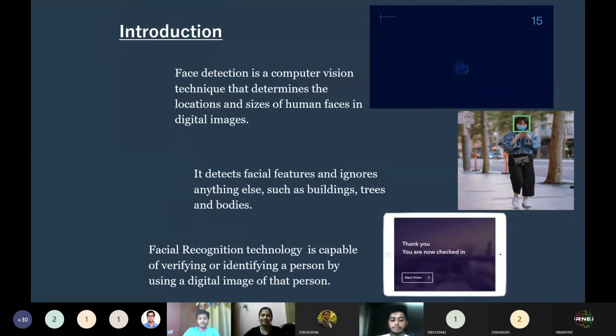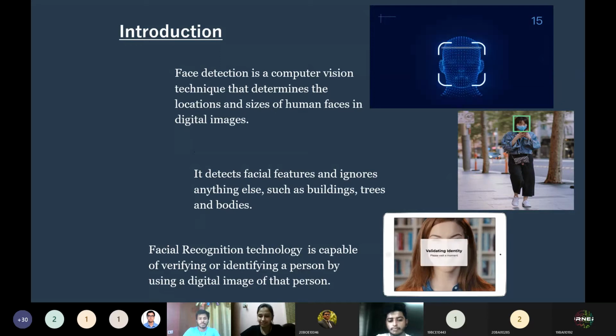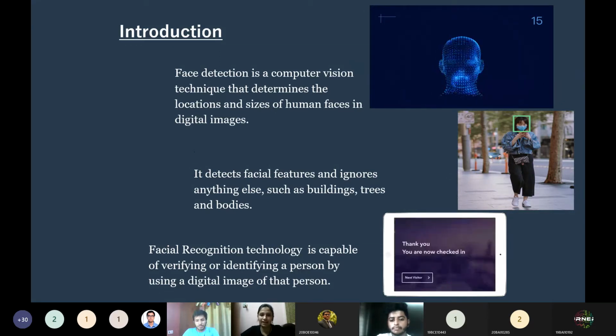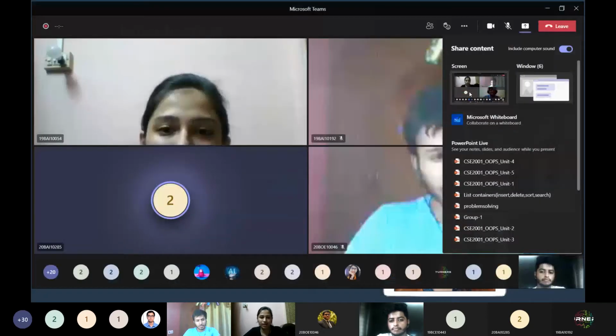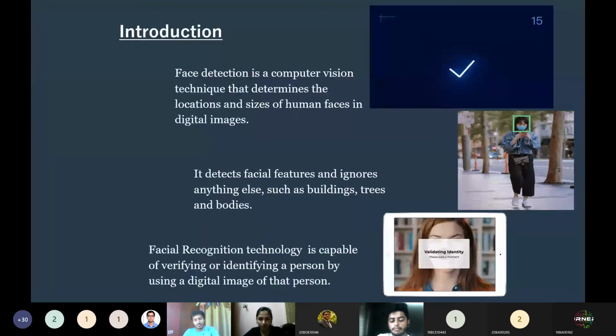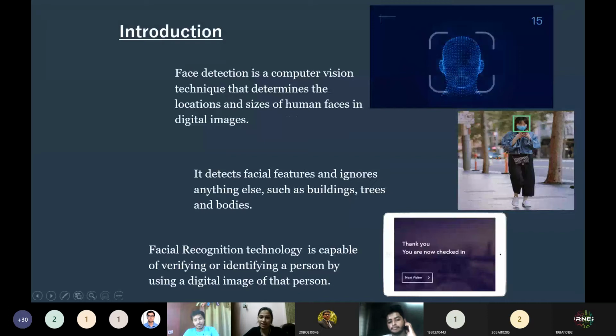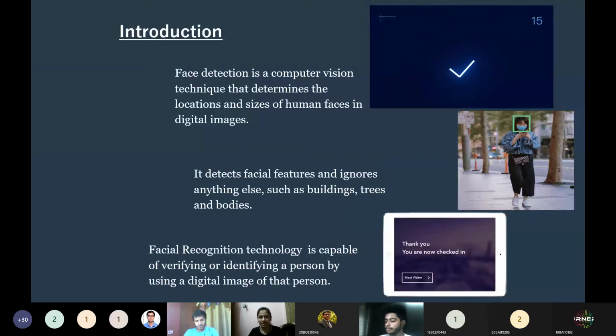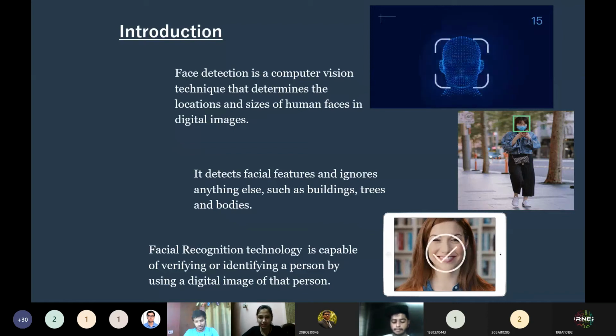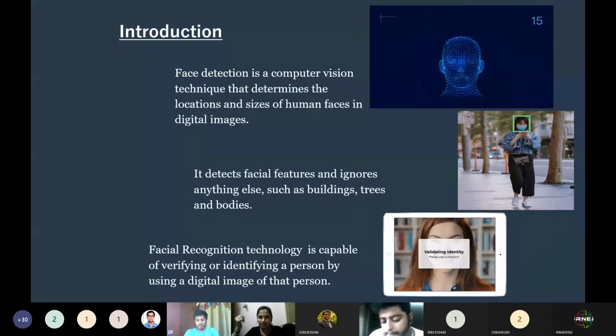Hi guys, this is Vanshika, member of the technical team of AI Club and the speaker of today's session. Today we are going to talk about one of the important topics of computer vision, which also has a very wide range of applications, that is face detection. So let's start without any further delay. You can put your doubts in the chat section. We'll take them after completing one subtopic, or in the end.